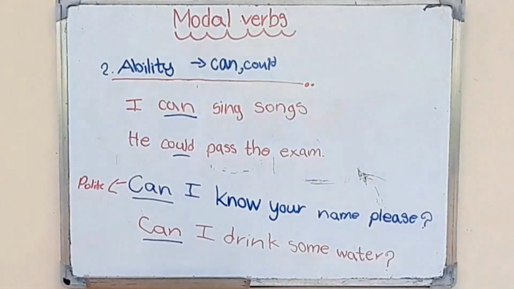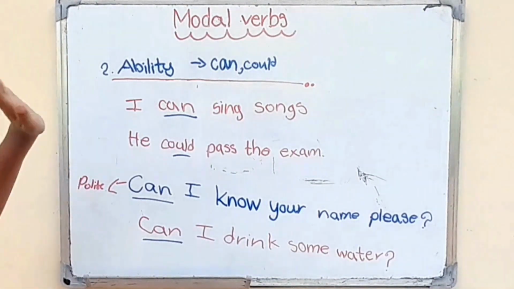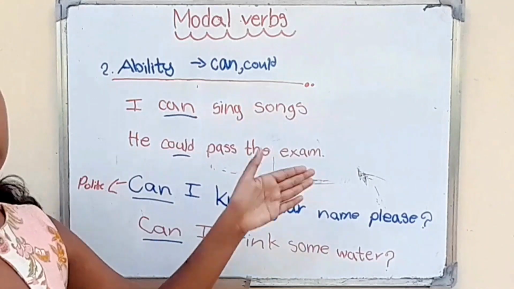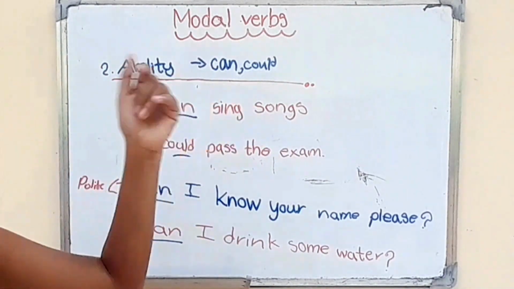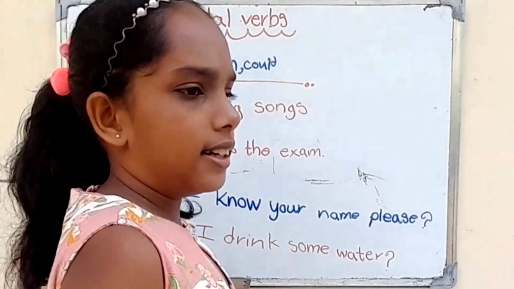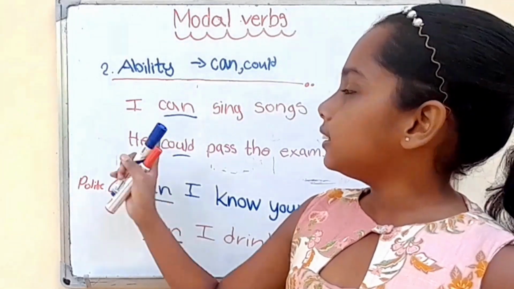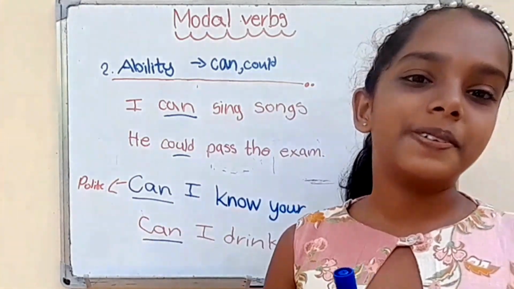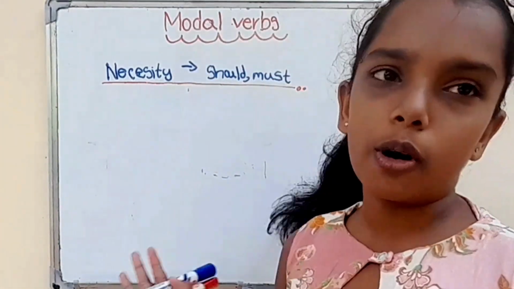Okay, now I think you can get knowledge about this second category, ability. We can use can and could only. We can write the sentences: I can sing songs. He could pass the exam. And we can make the questions very politely: Can I know your name, please? Can I drink some water? Okay, many sentences. Okay, now we are going to learn the third category of these modal verbs.